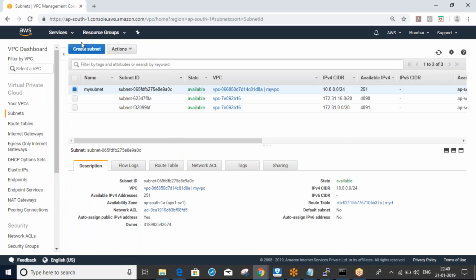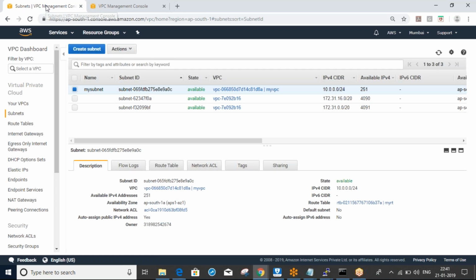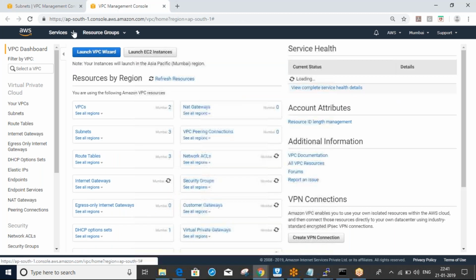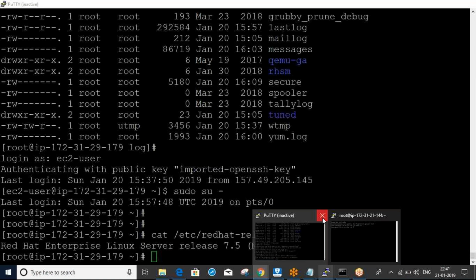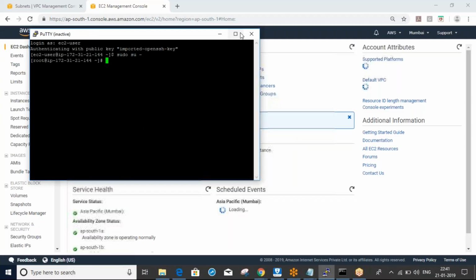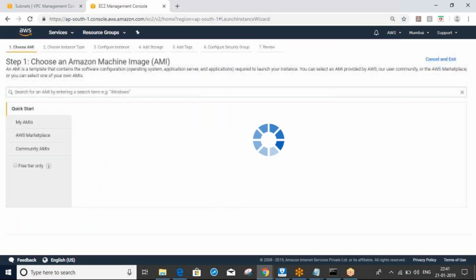Now I will launch one instance in my public subnet and test. Go to instance, EC2. Okay, launch instance. Red Hat.